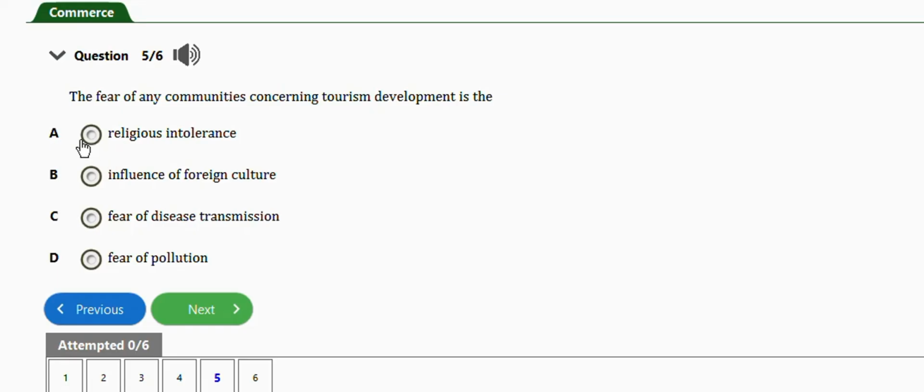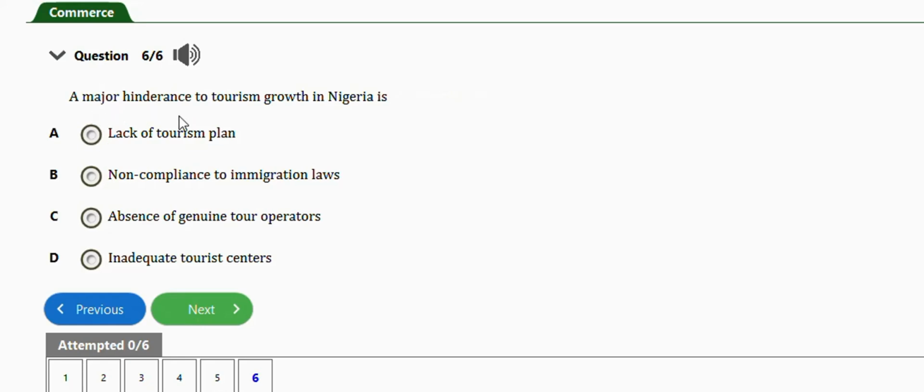religious intolerance, influence of foreign culture, fear of disease transmission, fear of pollution. The right answer is option B, which is influence of foreign culture. Next question and the last, which is this one, it says, a major hindrance of tourism growth in Nigeria is lack of tourism plan. So this is basically the answer. This is a repeated question.